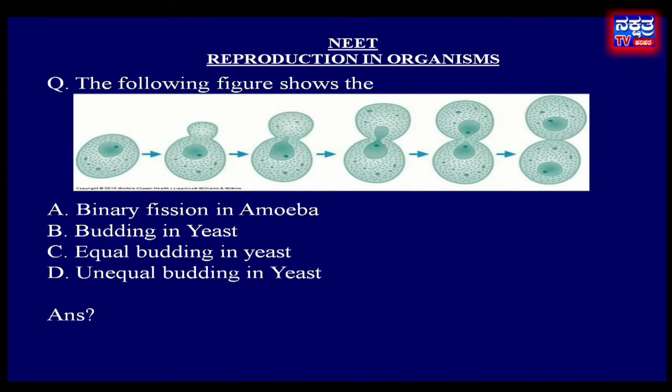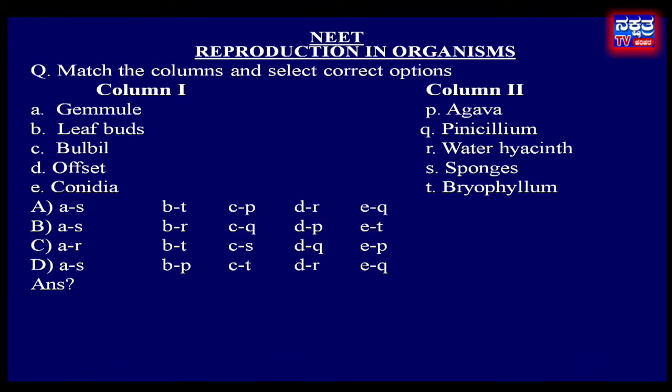Move to the next question. Match the columns and select the correct option. Column 1: gemmules, leaf buds, bulbil, offset, conidia. Column 2: agave, penicillium, water hyacinth, sponges, bryophyllum.